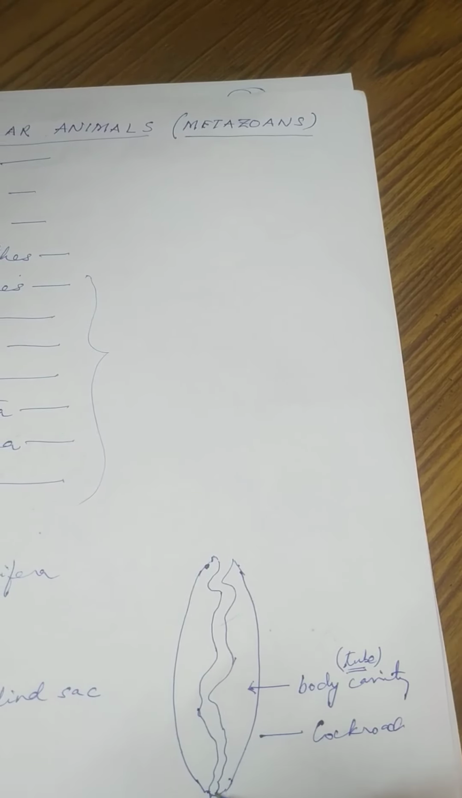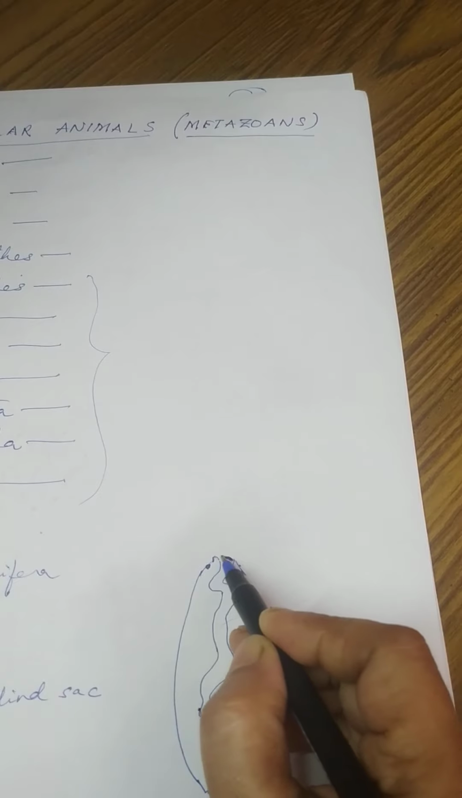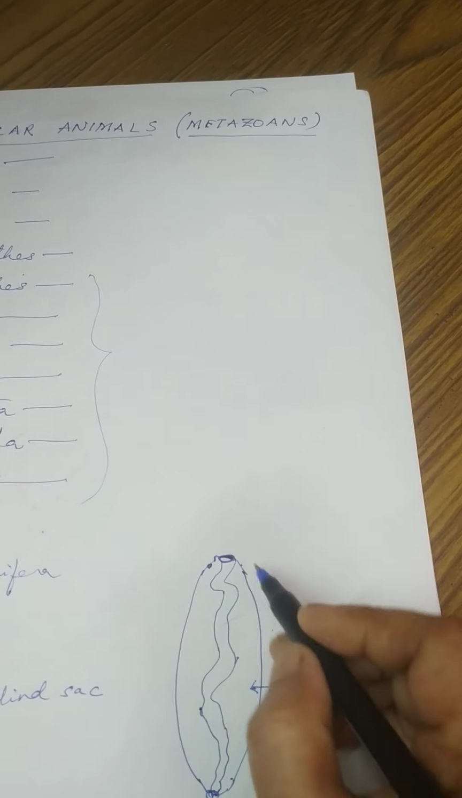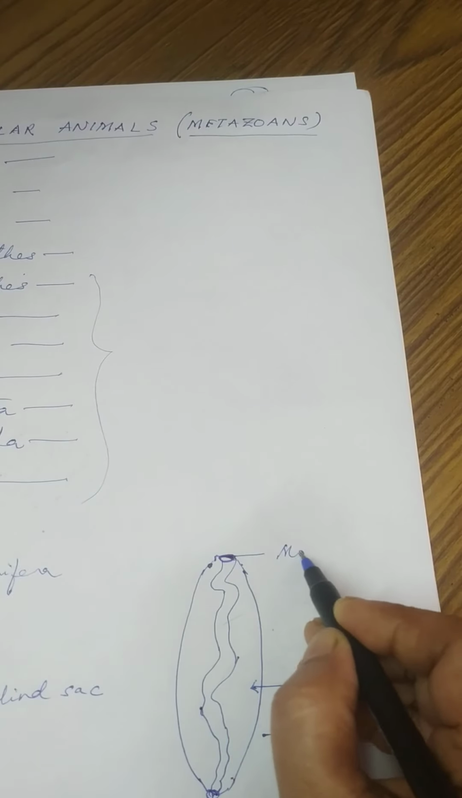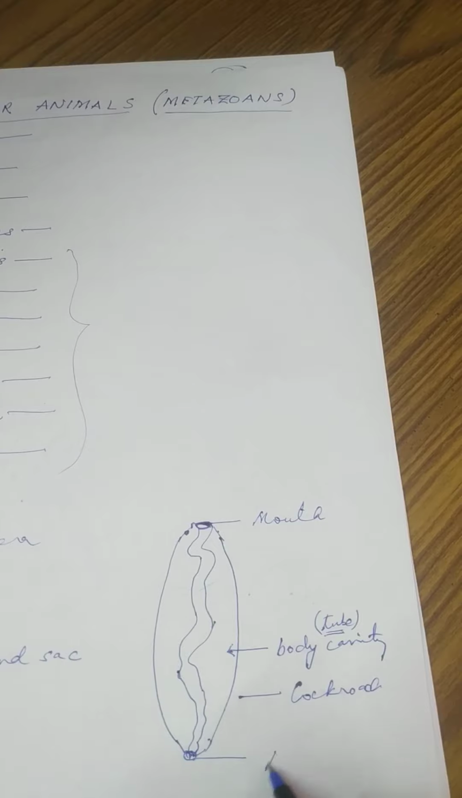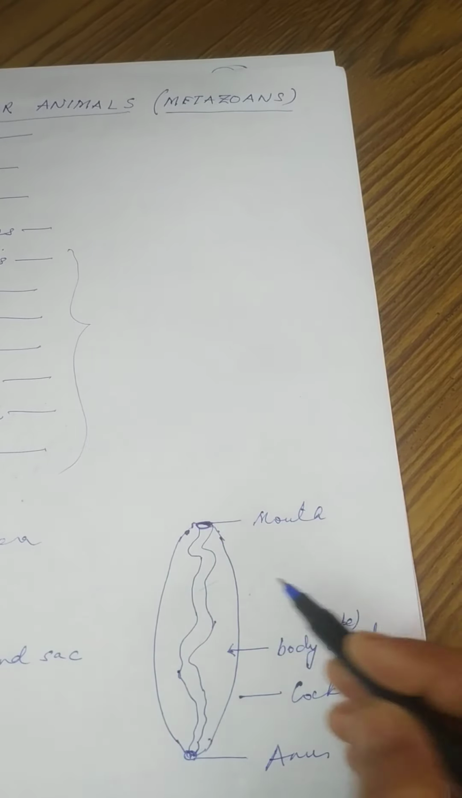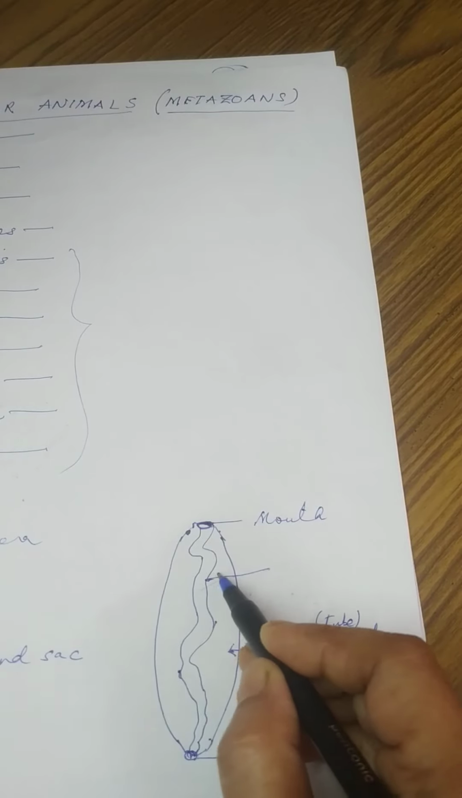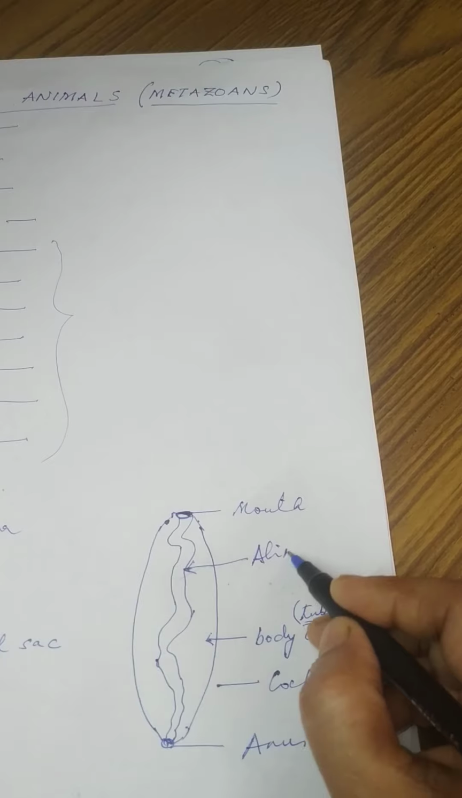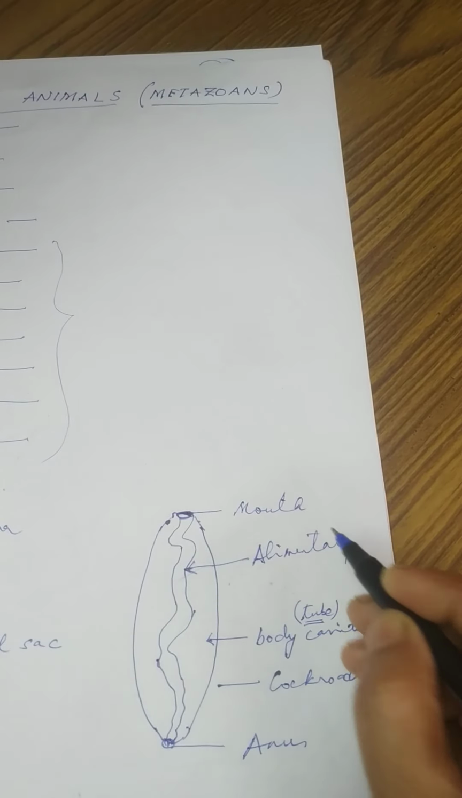This is the alimentary canal. This is the opening, upper opening mouth, lower opening anus. So this is the mouth. This is the anus. Okay. So this one is the alimentary canal.